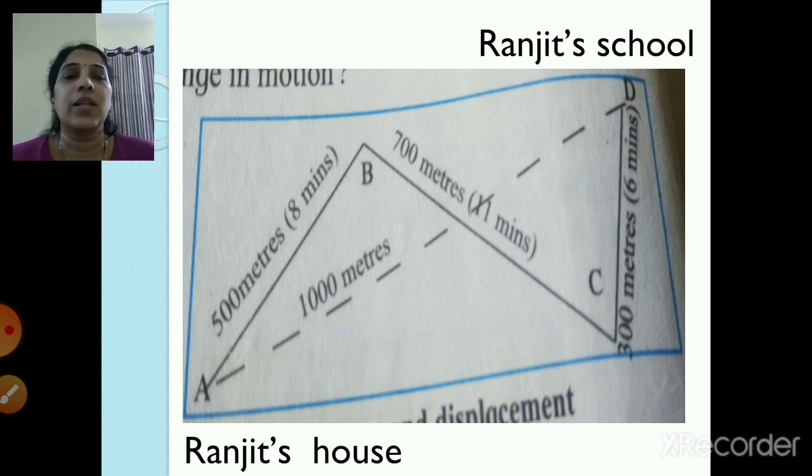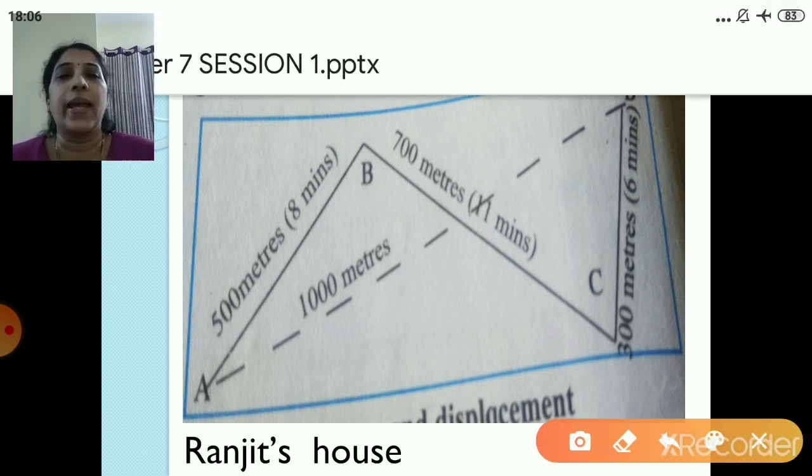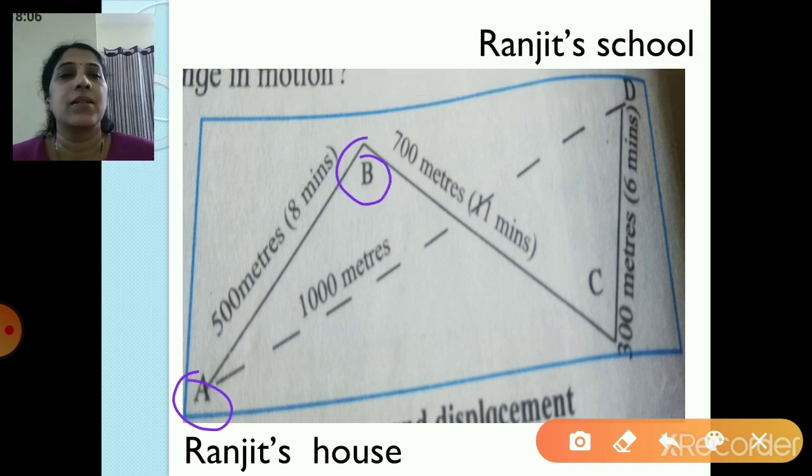Now you can see over here children a figure wherein there are 4 points: A, B, C and D. A is the point where is Ranjit's house, and D is the point where is Ranjit's school. Now Ranjit wants to go from his house to his school. So what he does? He uses the route AB, which is 500 meters, and he travels that in 8 minutes.